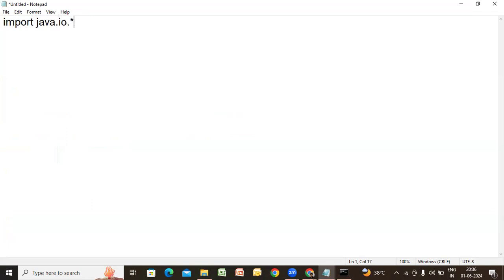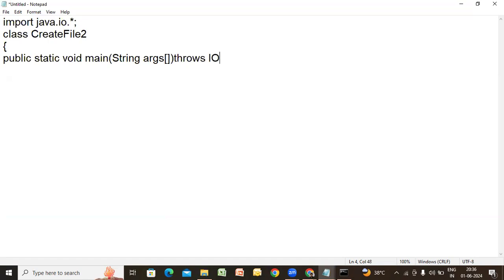Now, let us import java.io.*. And after that, let us take a class name. Class CreateFile, but two, since one we have already done. File2. Now, inside that, let me go with main. It throws IOException.